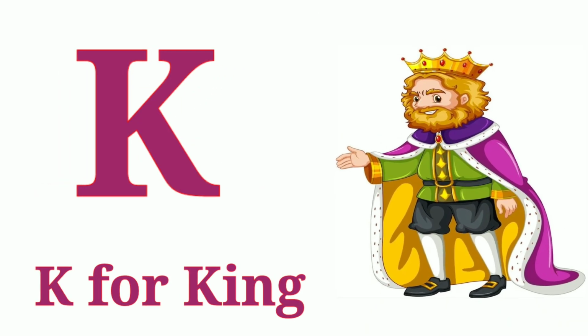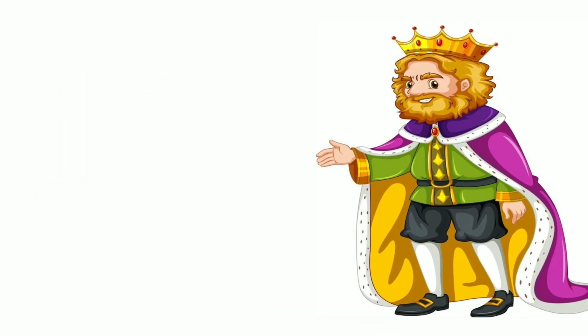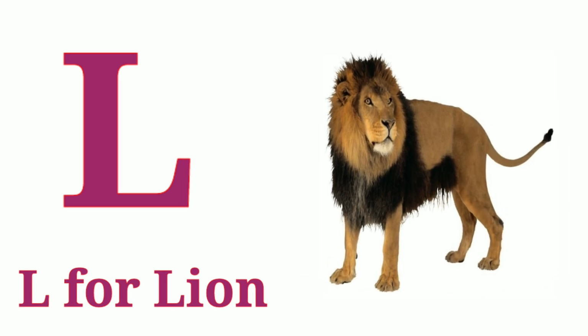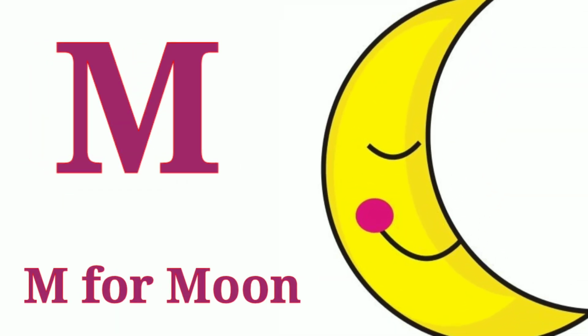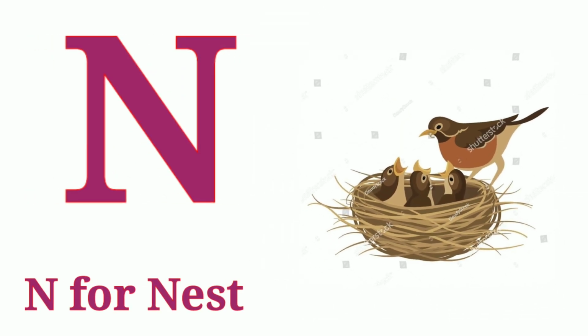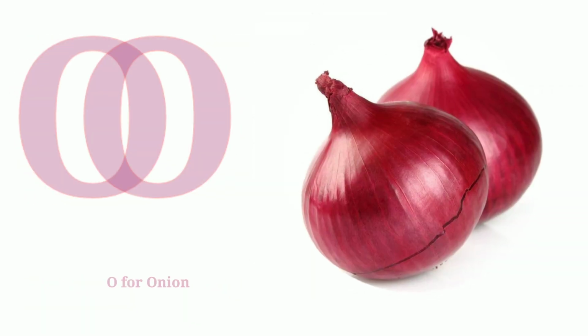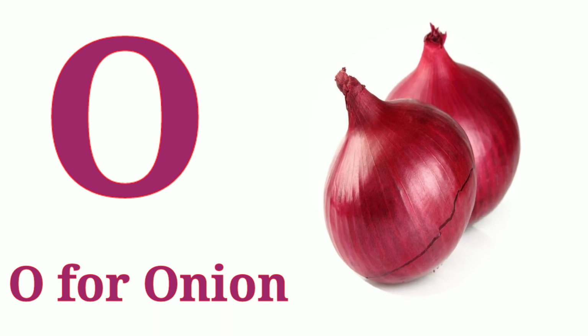K for king. L for lion. M for moon. N for nest. O for onion.